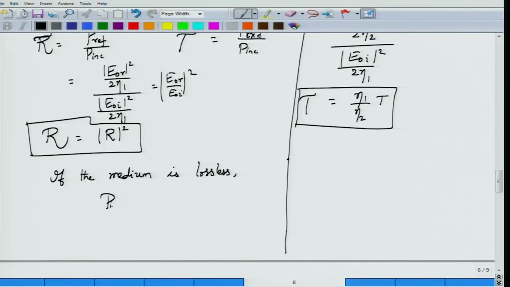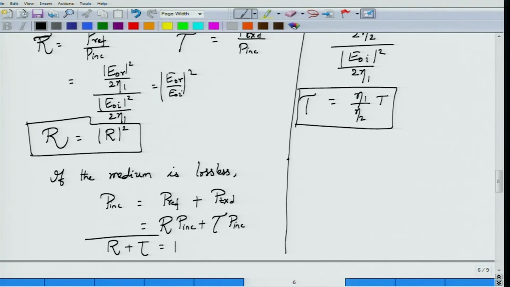So the incident power must equal power reflected plus power transmitted. Power reflected is the reflectance R times P incident, and power transmitted is the transmittance T times power incident. Therefore, reflectance plus transmittance must be equal to 1.